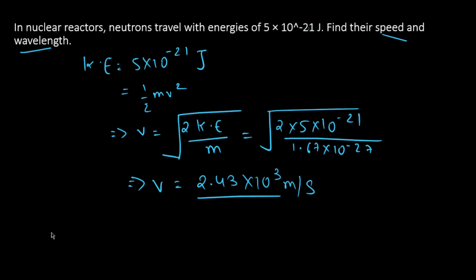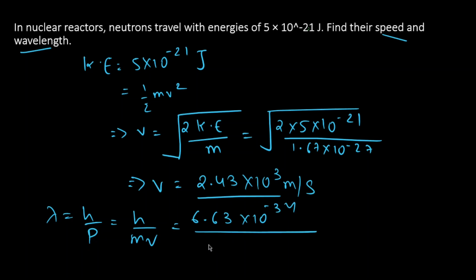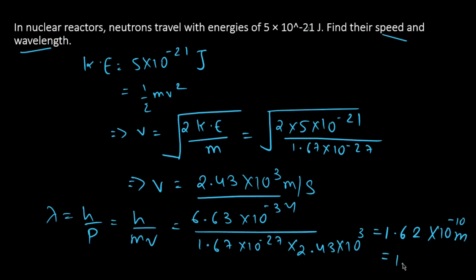Now the corresponding wavelength can be given by de Broglie's hypothesis as lambda equal to h upon p, h upon mv. Therefore 6.63 into 10 raised to minus 34 divided by mass of neutron, 1.67 into 10 raised to minus 27, into velocity 2.43 into 10 raised to 3. Solving this, we get lambda as 1.62 into 10 raised to minus 10 meter, or 1.62 Angstrom. Let's look at the last sum of this chapter.